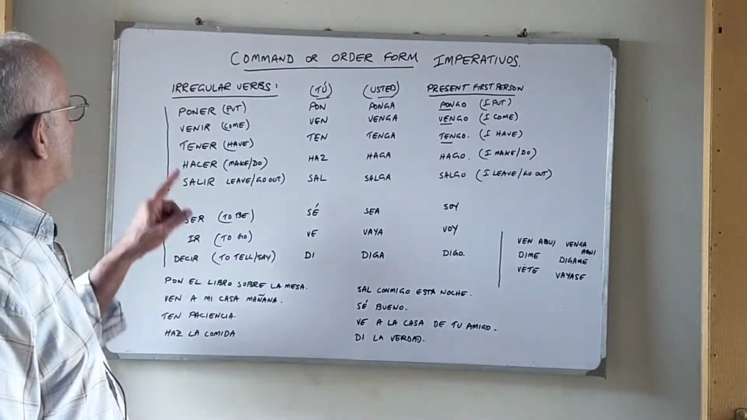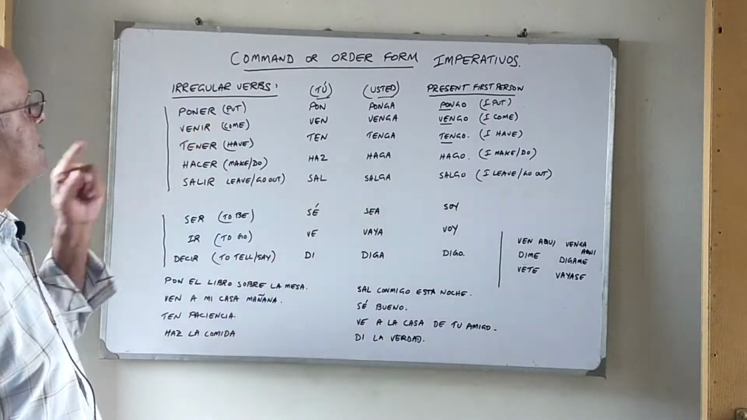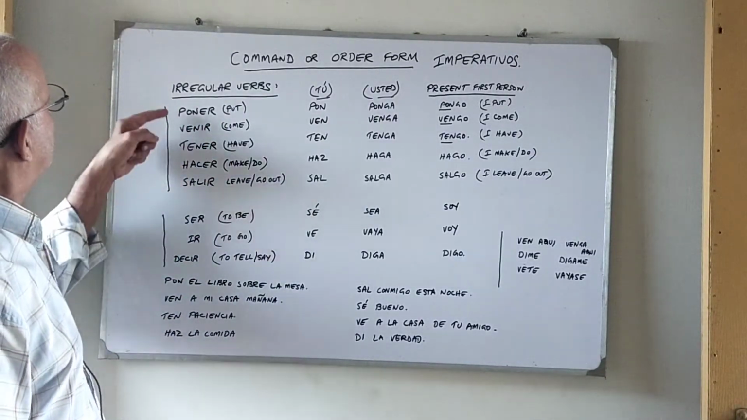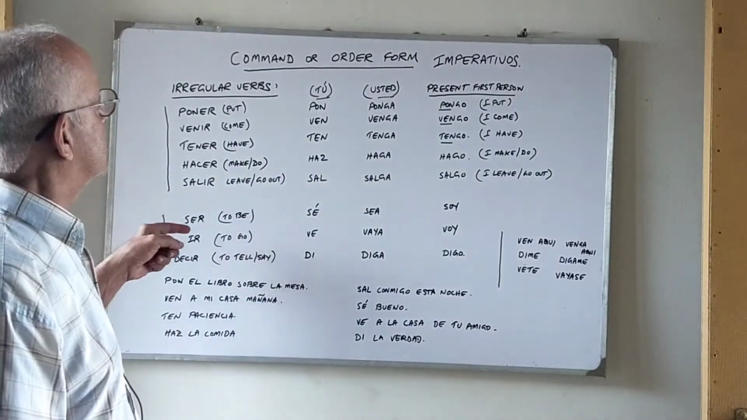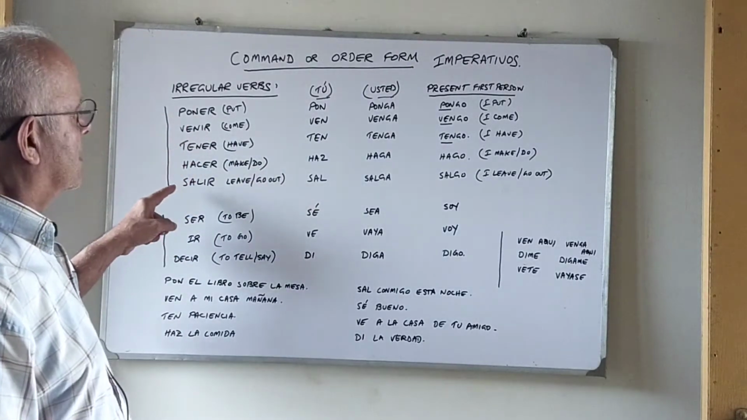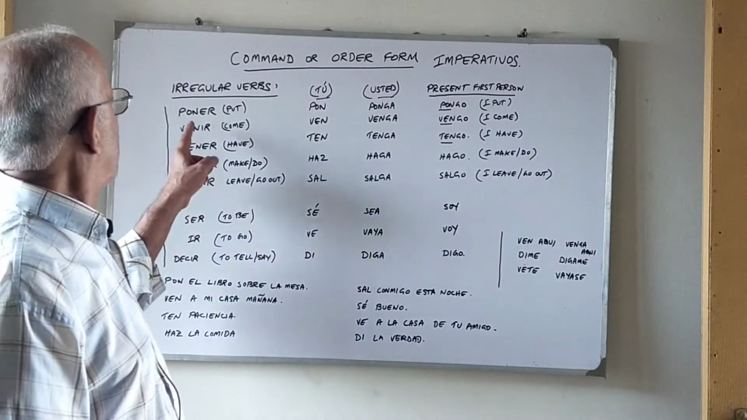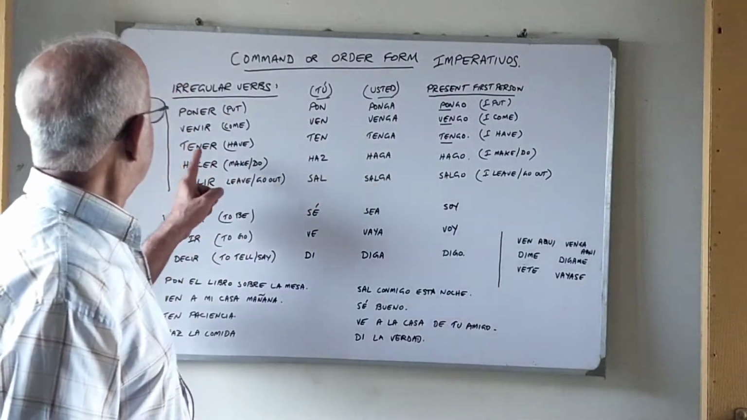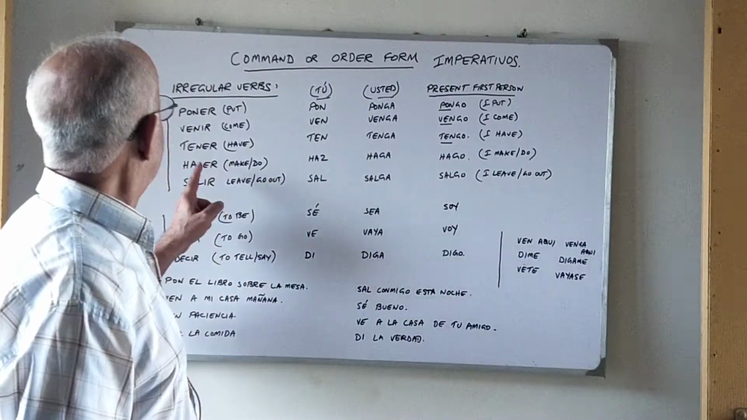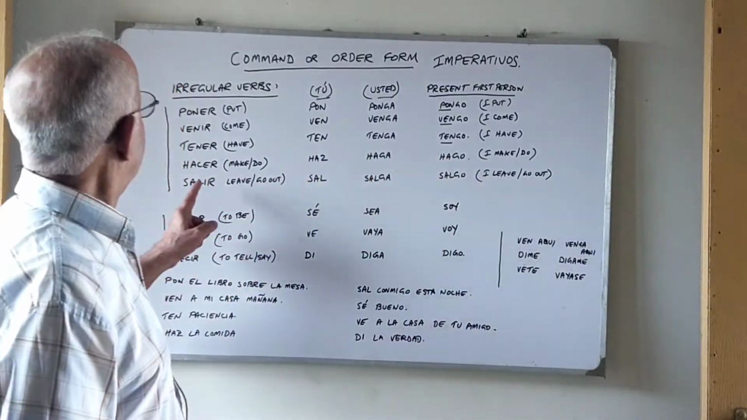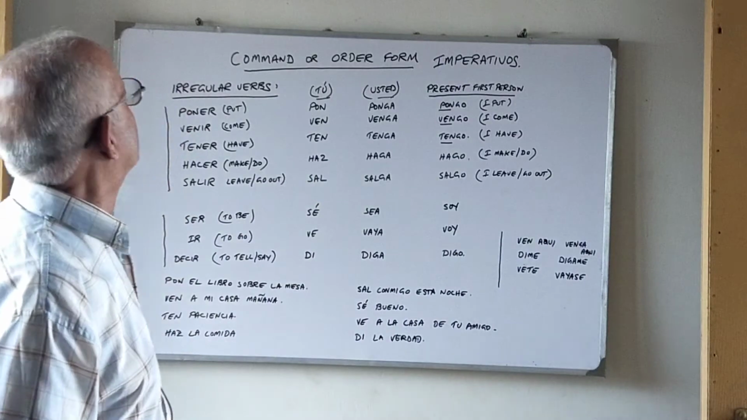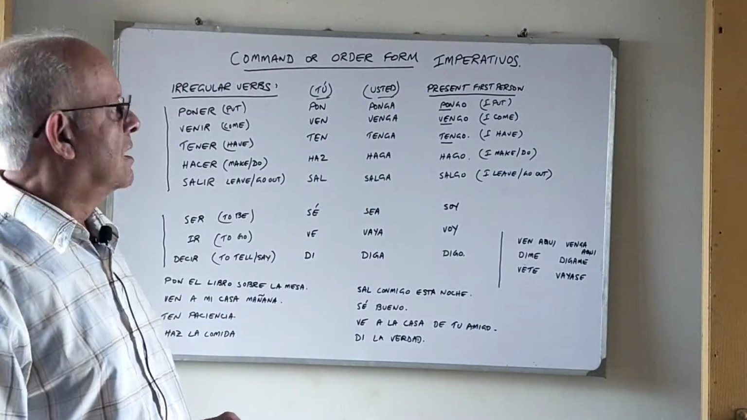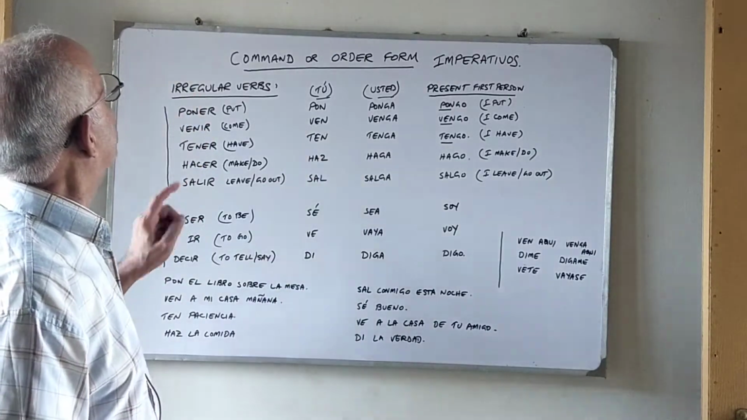Okay, so the first one is poner. The best way to remember the first 5 verb formations is to conjugate them in the present tense first. Poner becomes yo pongo, venir becomes yo vengo, tener becomes yo tengo, hacer becomes yo hago, and salir becomes yo salgo. Now, what is the best way to remember the formations of the orders in these irregular verbs?